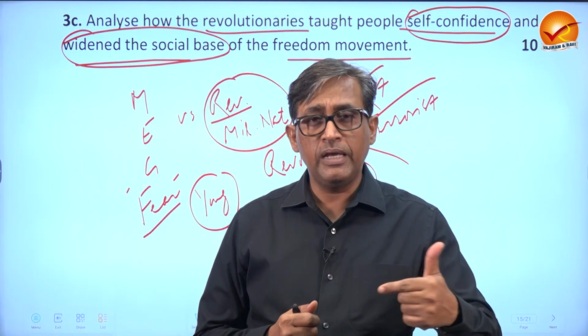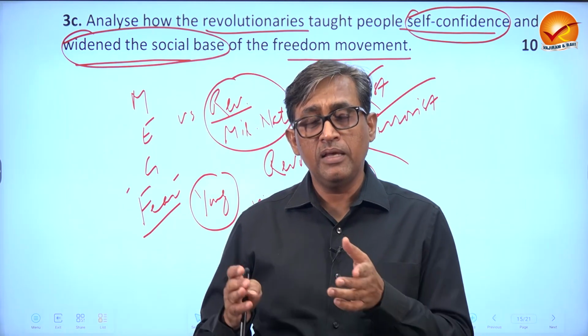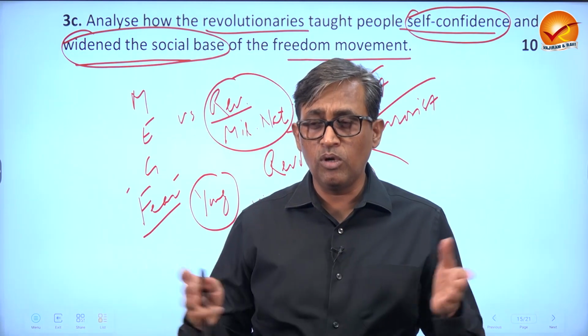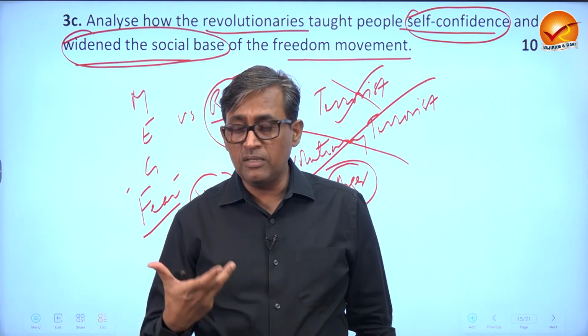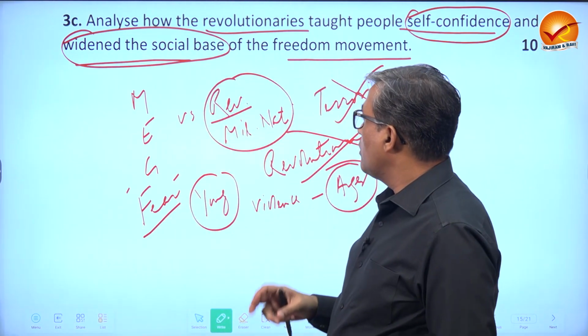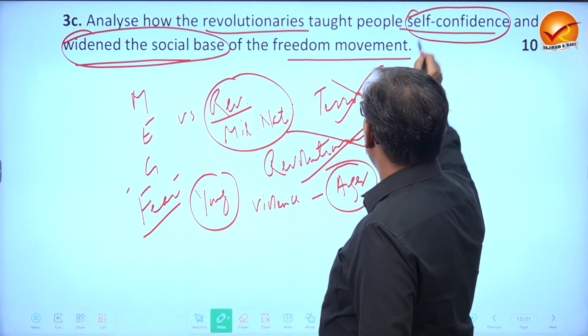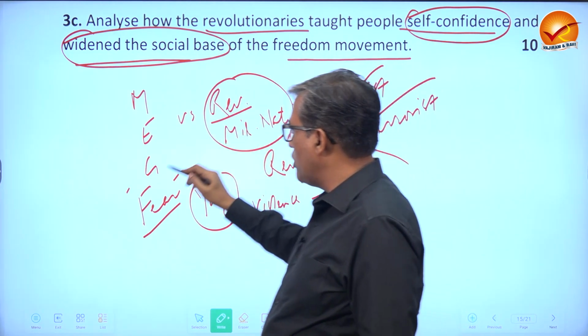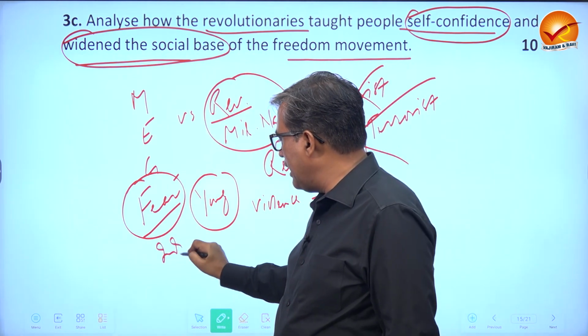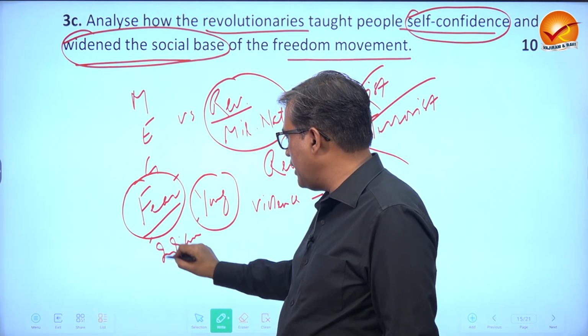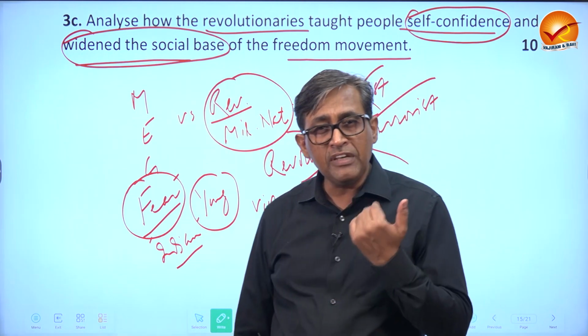They threw a bomb in the Assembly in 1929, Bhagat Singh and Batukeshwar, that you all know very well, against the two bills which were pending. What was that element which they brought? That do not fear.